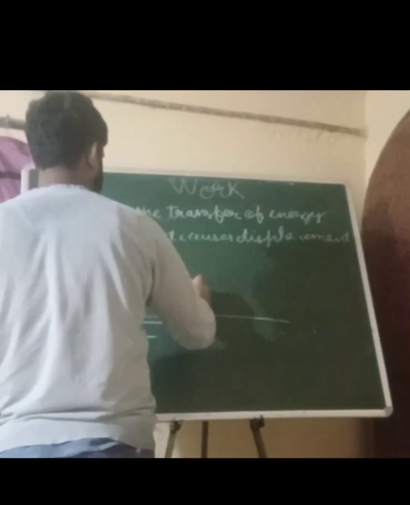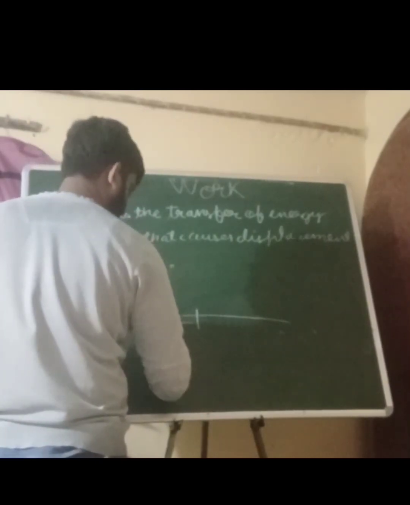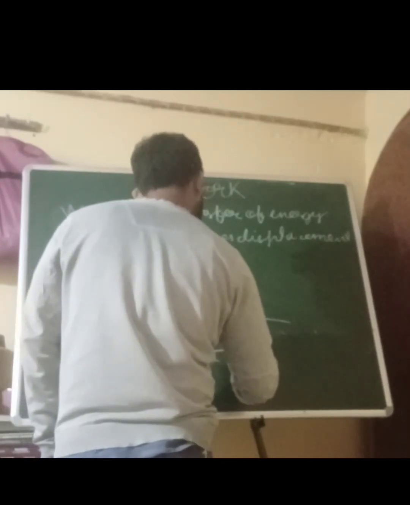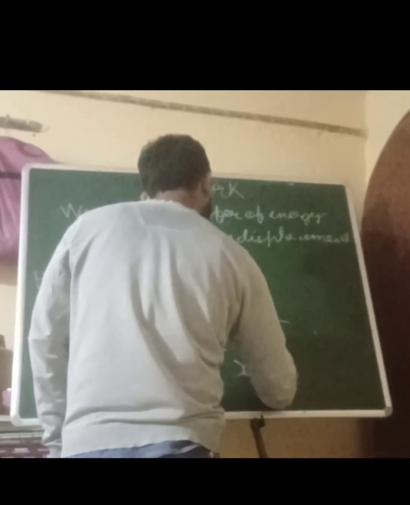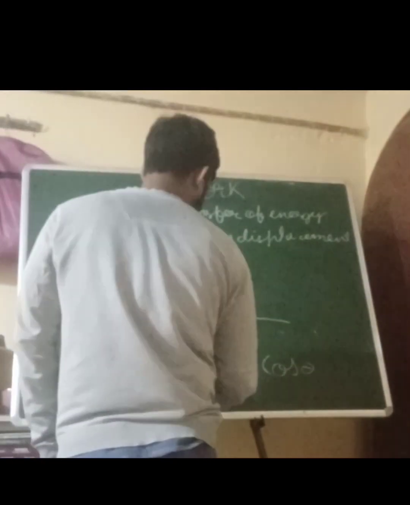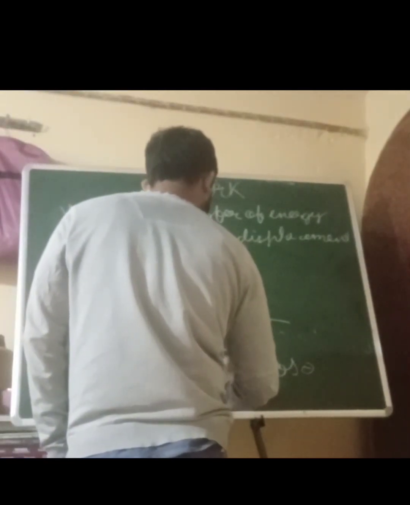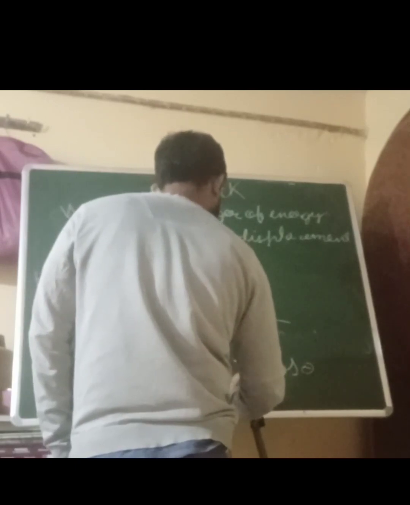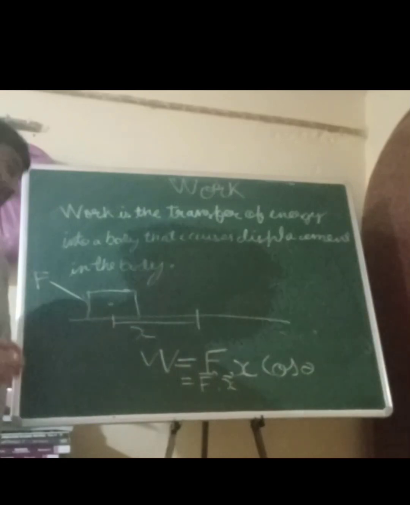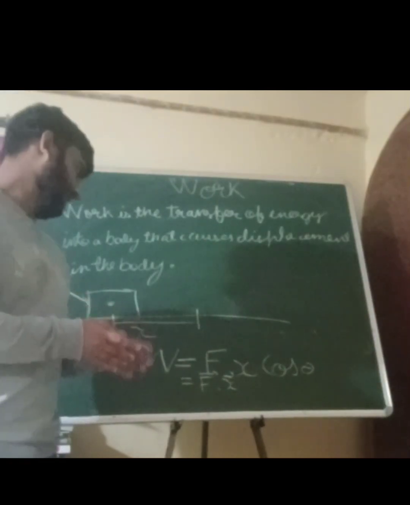So the work would be given as F X cos theta. It can also be termed as the dot product of force vector and displacement vector. So this is what work is.